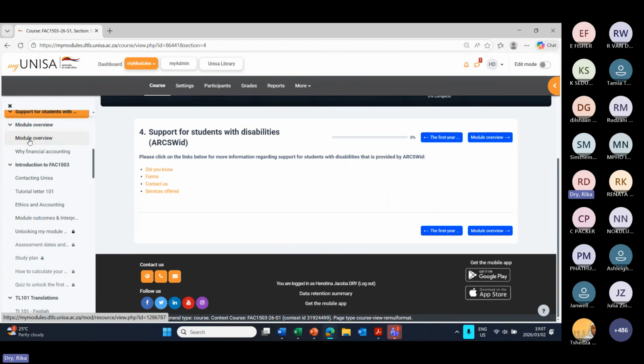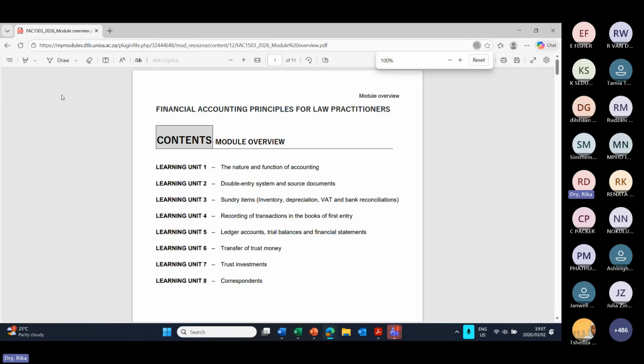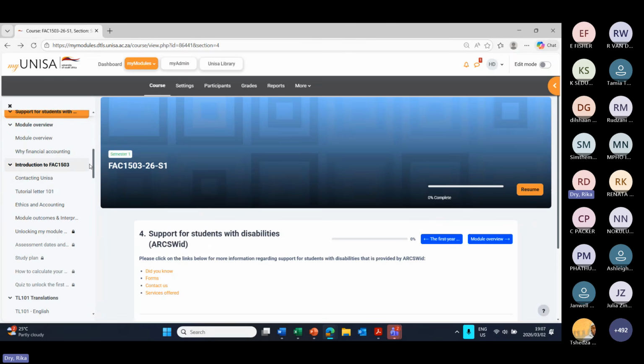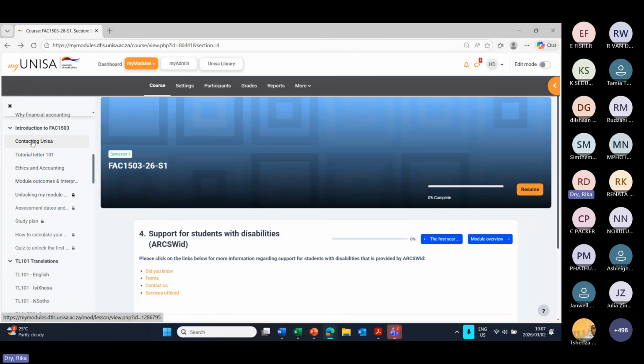Then there's a module overview that you can quickly go through, basically summarizing everything. We are explaining why you should do accounting, something that we are asked quite often by students doing this module. There's information on how to contact UNISA, your tutorial letter 101.